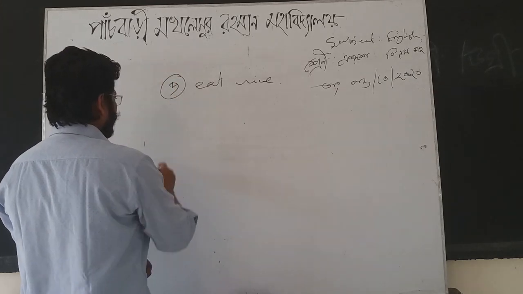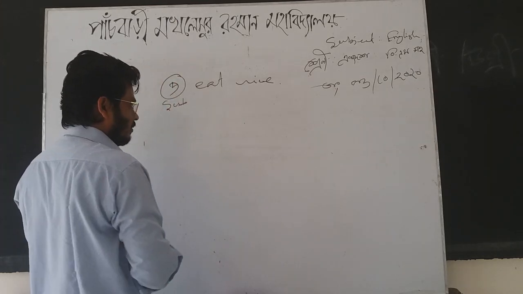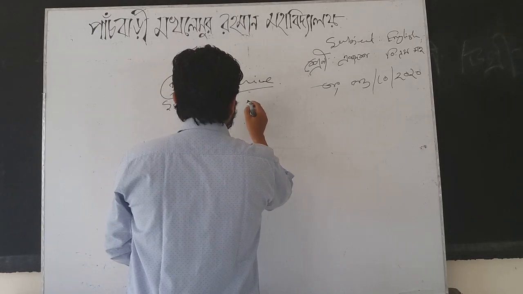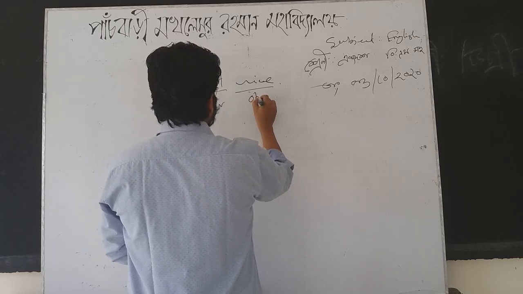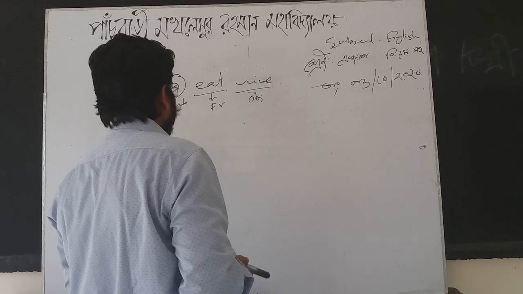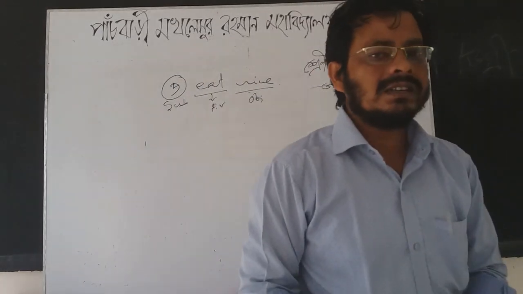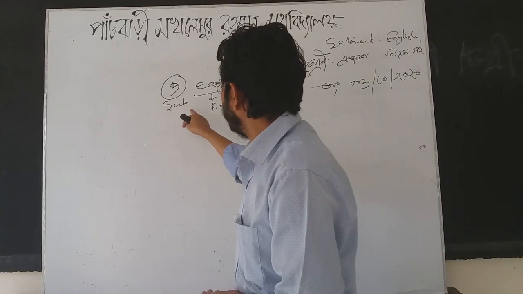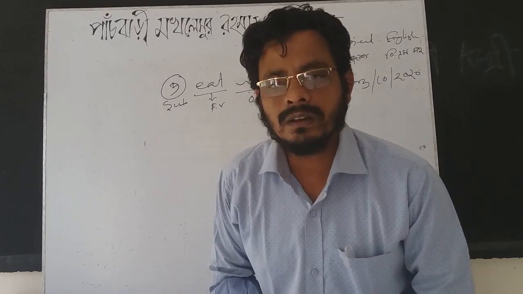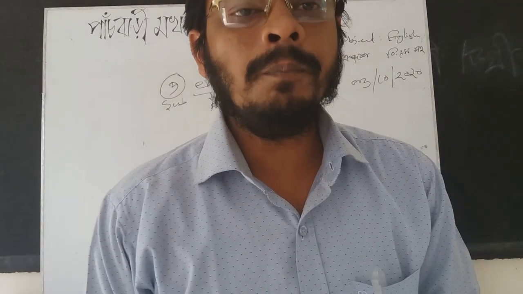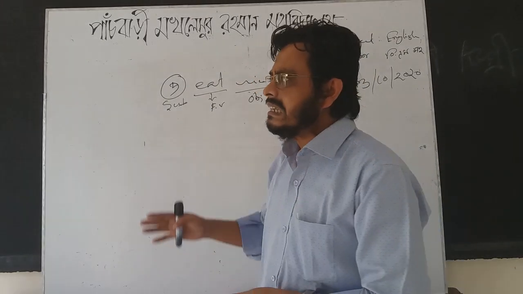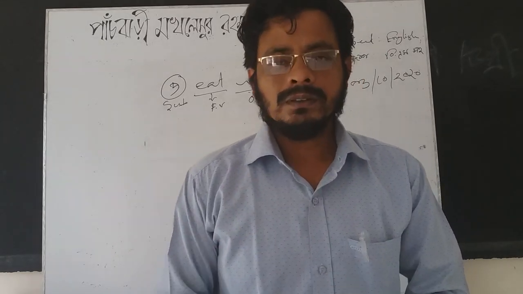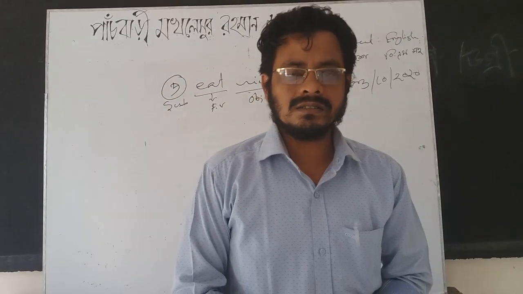Here, I is the subject. Eat, we know, is a finite verb. Rice, we know, is the object. Subject, verb, object. Here we can find the structure subject, verb, object. As we find the structure subject, verb, object, we know the structure of the assertive sentence is subject, verb, object. That means this is a clear sentence. What kind of sentence is it? Assertive sentence.